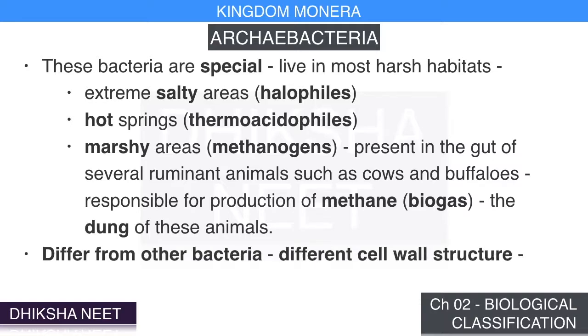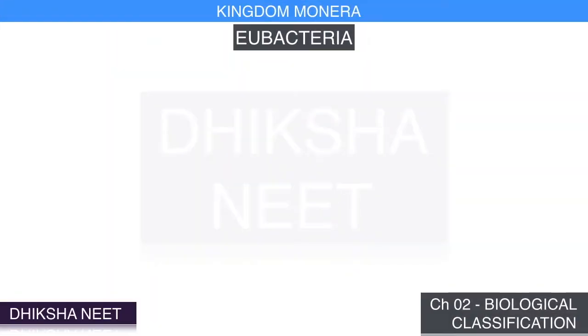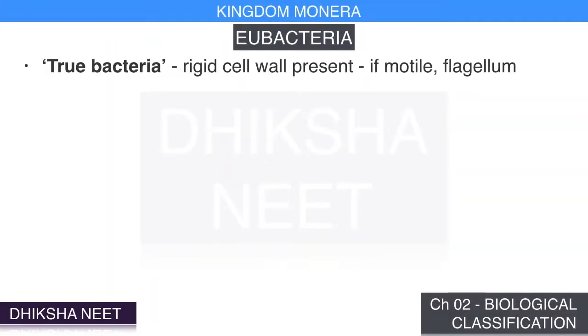Archaebacteria differ from other bacteria in having a different cell wall structure, and this feature is responsible for their survival in extreme conditions. Eubacteria. There are thousands of different eubacteria, or true bacteria. They are characterized by the presence of a rigid cell wall, and if motile, a flagellum.